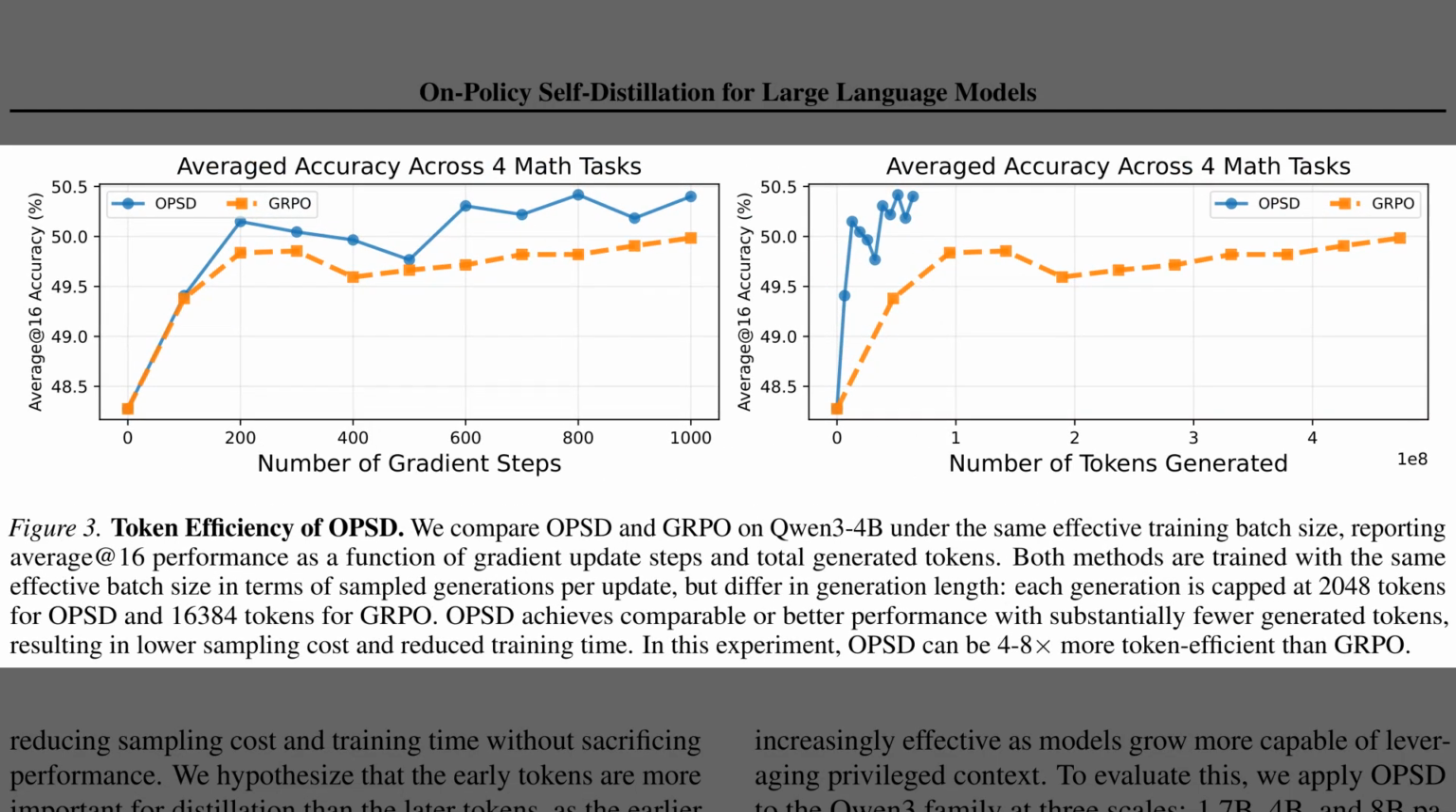So, Figure 4 examined trajectory length. Figure 3 highlights the critical advantage of token efficiency. The left panel plots accuracy against gradient steps, where the blue on-policy self-distillation line climbs faster than the orange group relative policy optimization baseline. However, the right panel reveals the real cost difference by tracking total tokens generated. Here, the blue line shoots up vertically, reaching peak performance with very minimal compute. In contrast, the orange line stretches far to the right, requiring significantly more samples to achieve similar results, which confirms the method is 4 to 8 times more efficient.